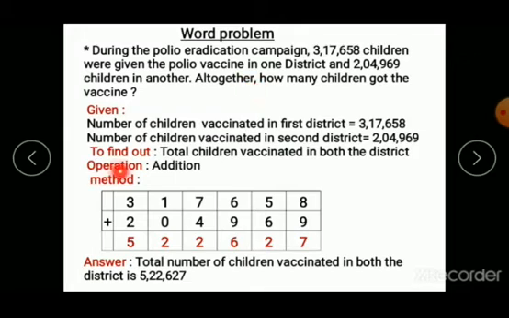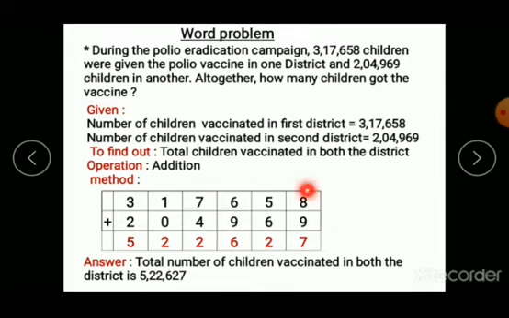So in operation we will write down addition. Okay, so in method part we actually do the action. Whatever steps have to be done, we have decided in our operation part and in given part. So in method we will actually add these two numbers.